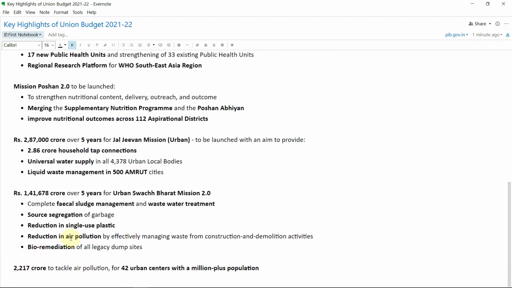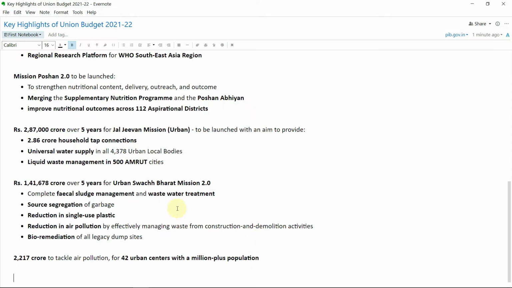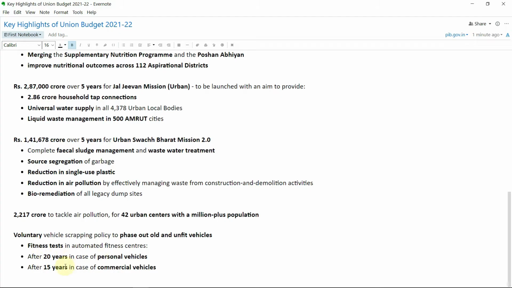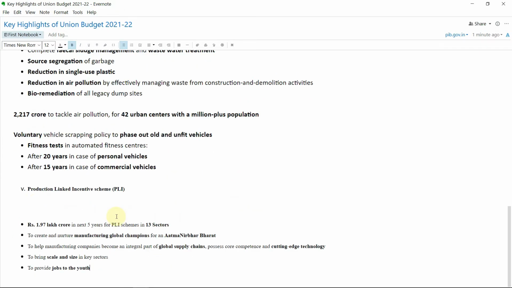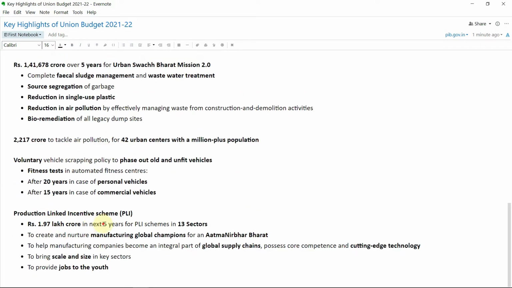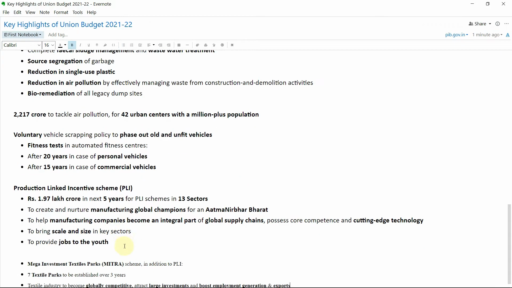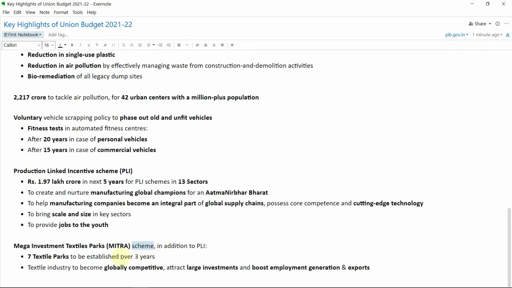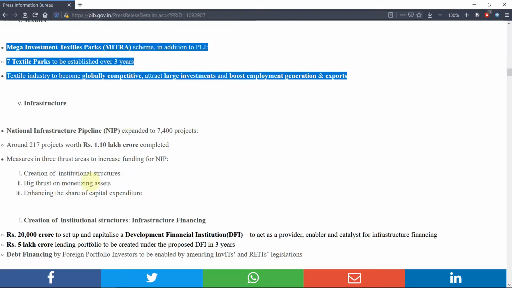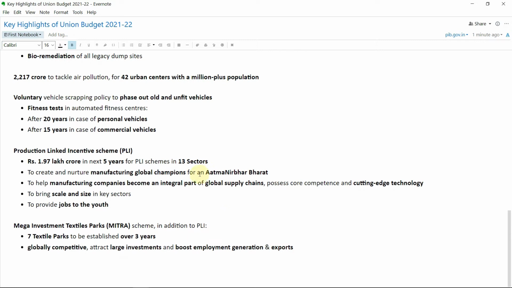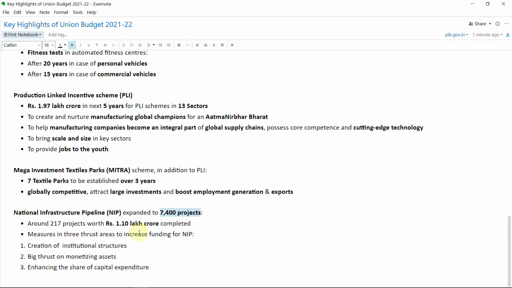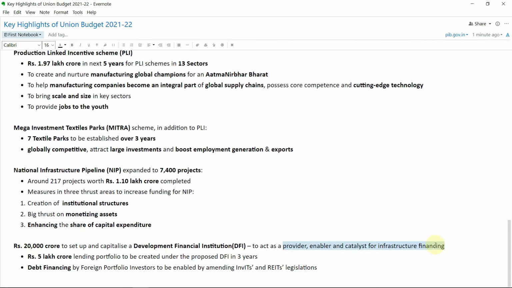So another here also there is Swachh Bharat mission again and productive linked incentive scheme for investment sector, and then the textile sector you have this Mitra scheme. So you can easily select those things which are necessary and you can easily delete them whichever is not necessary or which is redundant. So you will be left with only some pure important facts, and facts are important because you can quote them in various instances in your mains exam as well as in your interview.